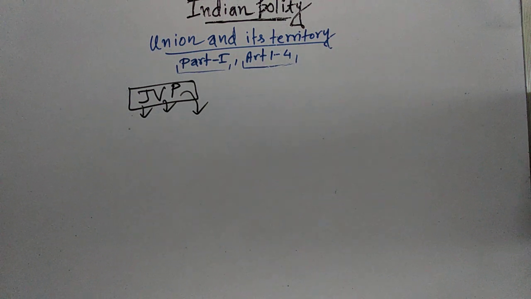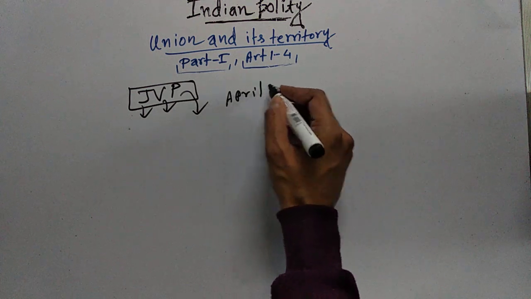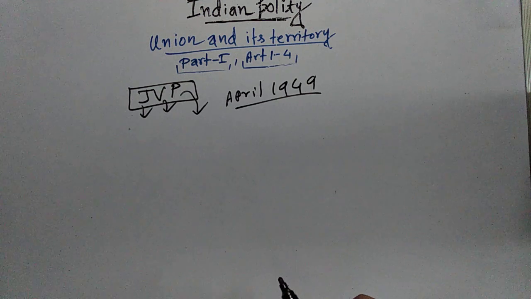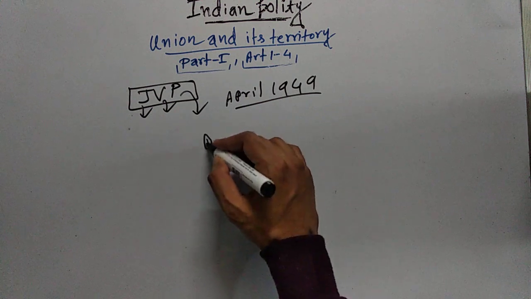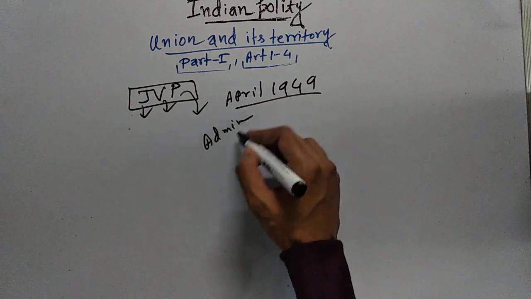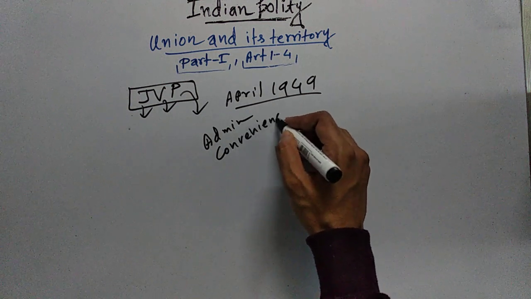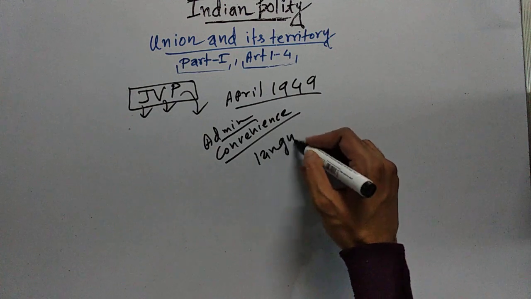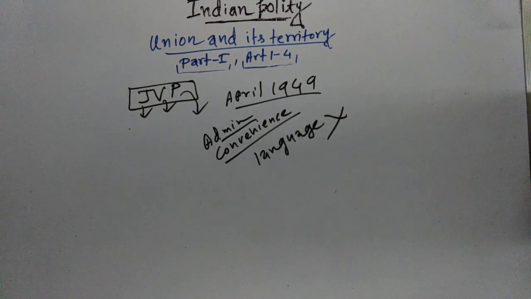This committee submitted its report in April 1949, and like the Dhar Committee, it also suggested that administrative convenience should be the major factor for reorganization of states, and they also rejected language as the basis.